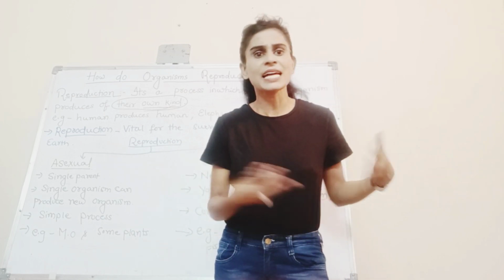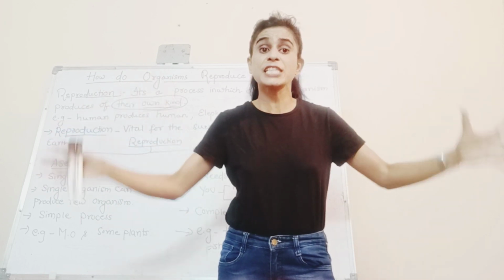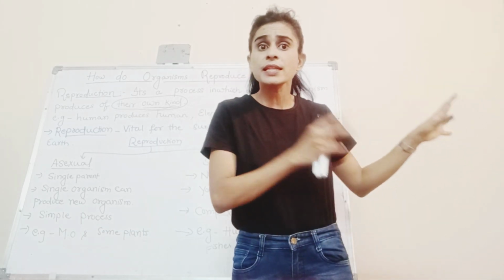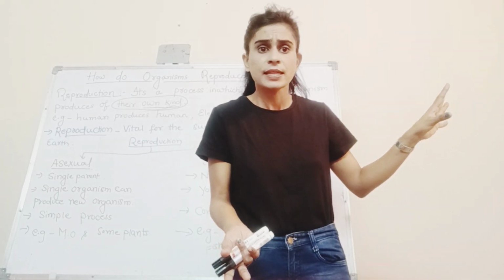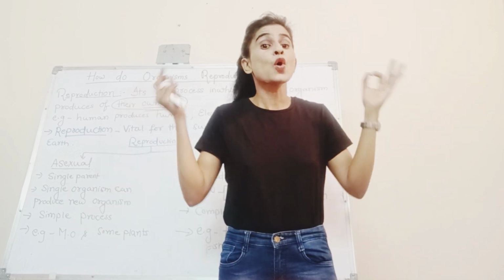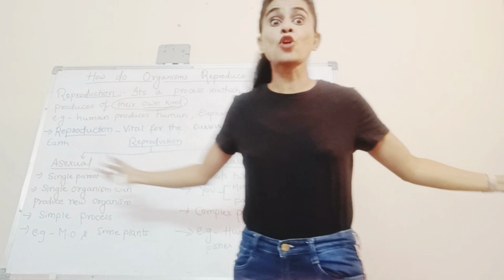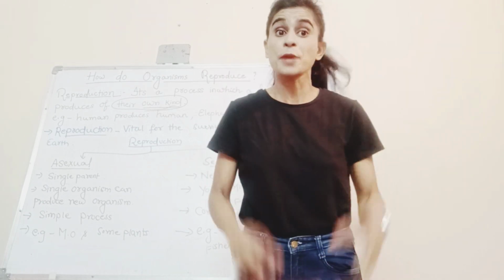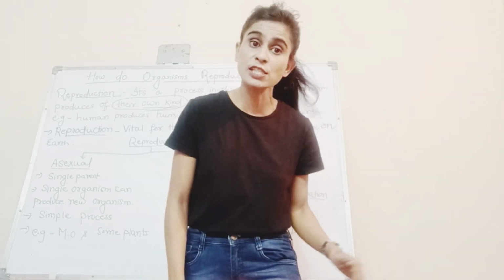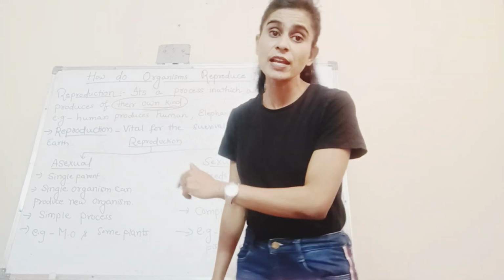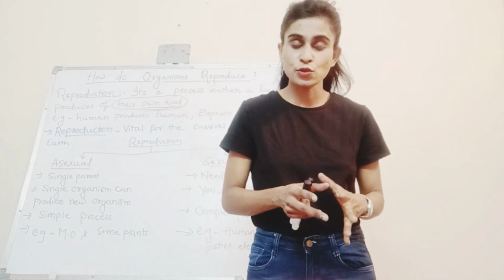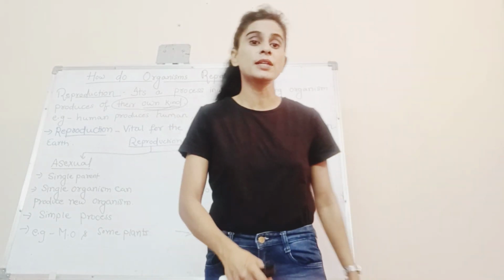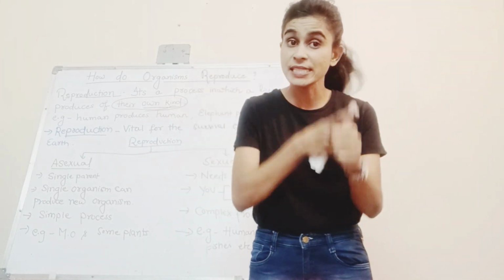If a few people deny, nothing will happen. But if the whole civilization, the whole living world, denies to marry and to produce, then the civilization comes to an end. Yes, there will be no living things. So when we speak collectively, reproduction plays a very vital role for the existence and survival of life on this earth. Understood? Hope you understood.